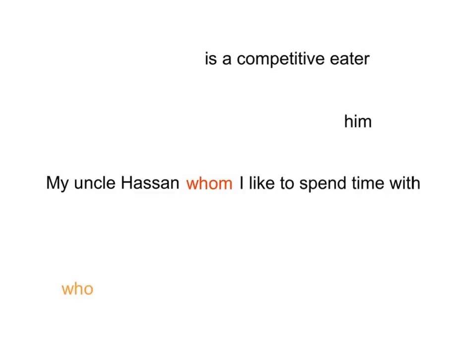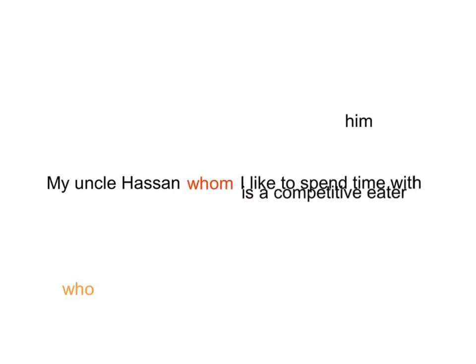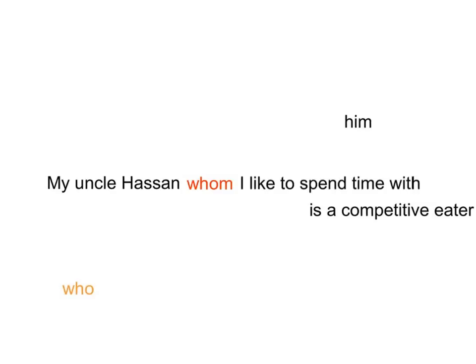Now notice here the difference between who and whom. Whom is always followed by a subject, another character. In this case, I. My uncle, whom I like to spend time with, is a competitive eater. My uncle, Hassan, whom I like to spend time with, is a competitive eater.